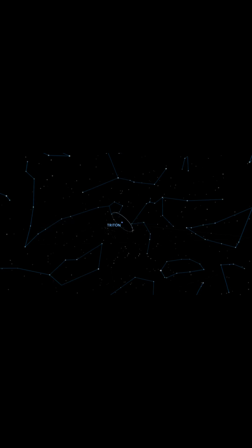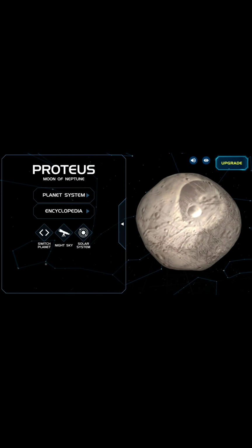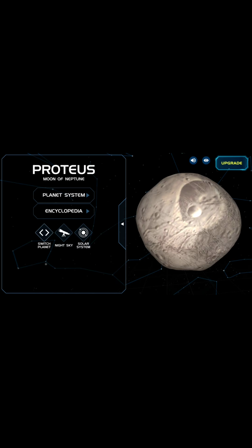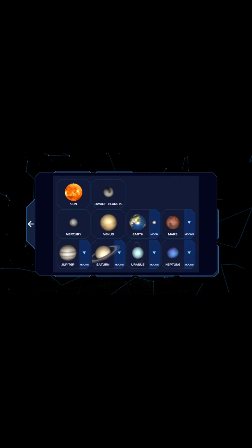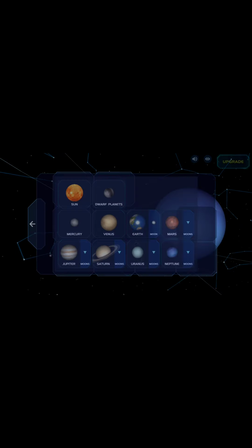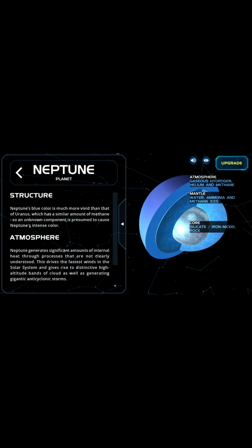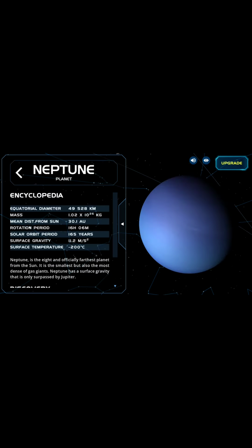Neptune lies there. It consists of many planets. Proteus is its moon. Then Neptune's structure: it contains atmosphere, mantle and core. All this I will explain later.